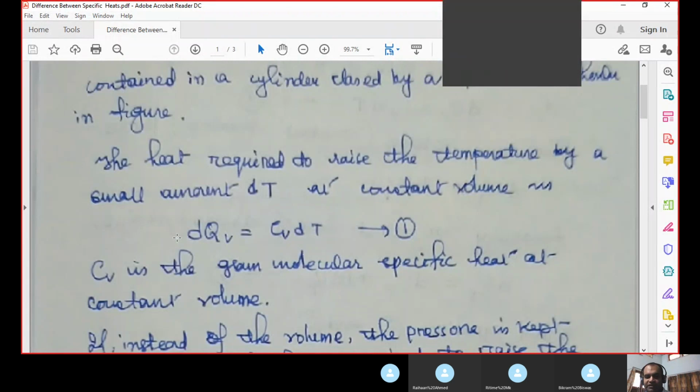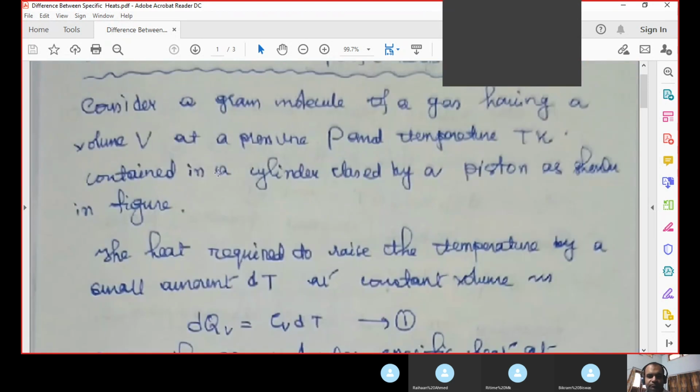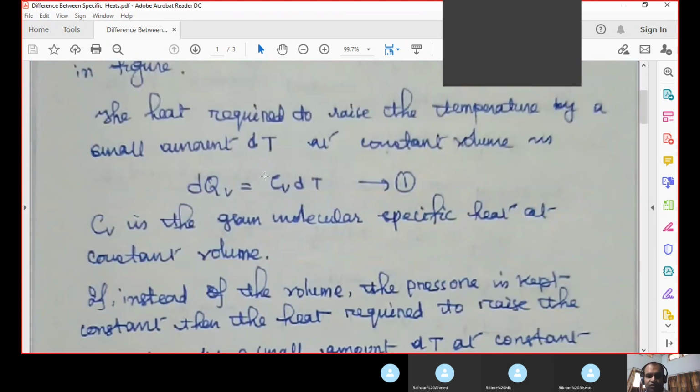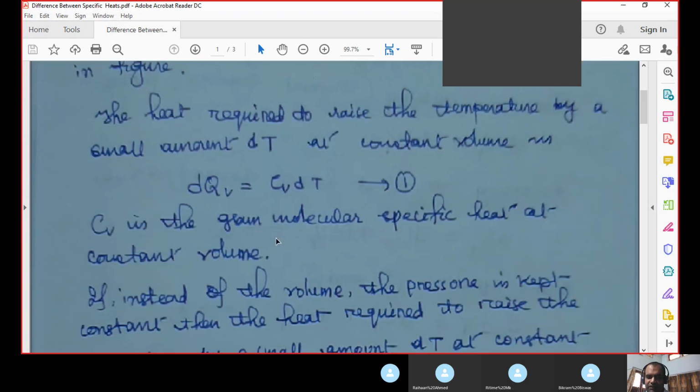specific heat is dQ over m dT. But here we are considering 1 gram molecule or 1 mole of a gas. So the quantity mass is involved in this quantity Cv.